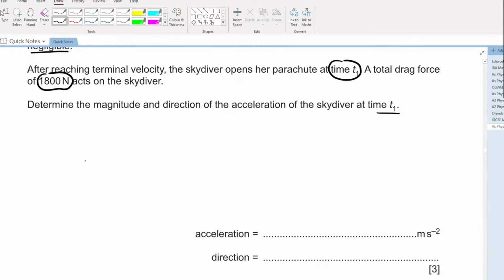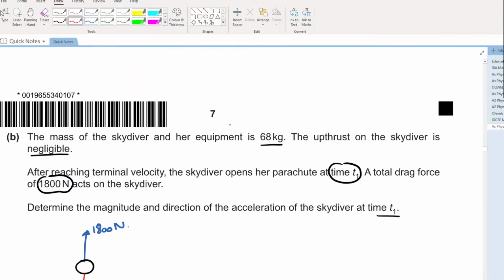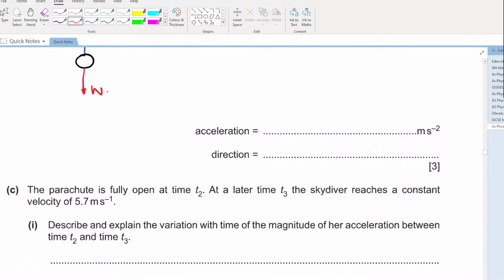So let's suppose this little object is your skydiver, and an upward drag force of 1800 newtons is acting like this. Now, what will be the downward force? The downward force will be the weight. How can you calculate the weight? Are you given the mass? Yes, 68. So weight will be equal to mass into gravitational field strength, 68 into 9.81. This comes out to be 667.